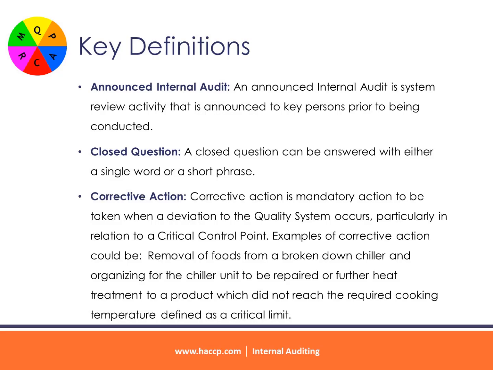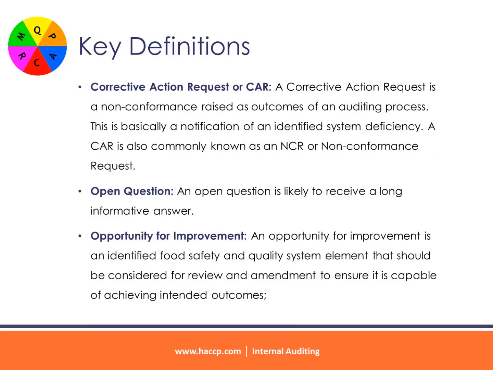Corrective action. Corrective action is mandatory action to be taken when a deviation to the quality system occurs, particularly in relation to a critical control point. Examples of corrective action could be removal of foods from a broken-down chiller and organizing for the chiller unit to be repaired, or further heat treatment to a product which did not reach the required cooking temperature defined as a critical limit.